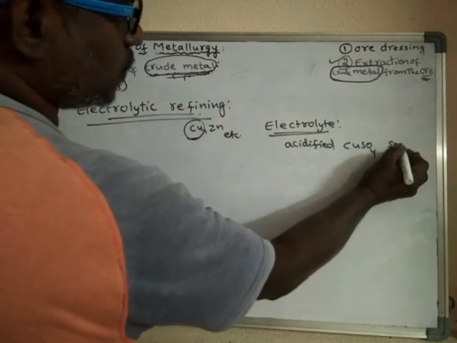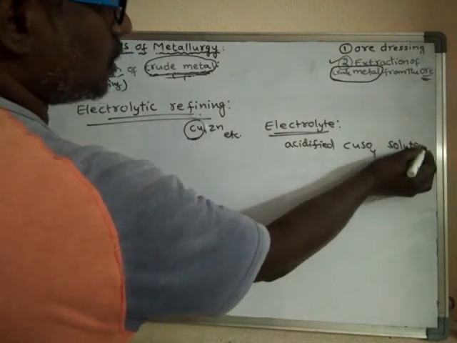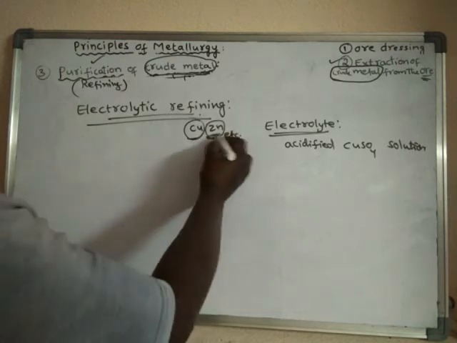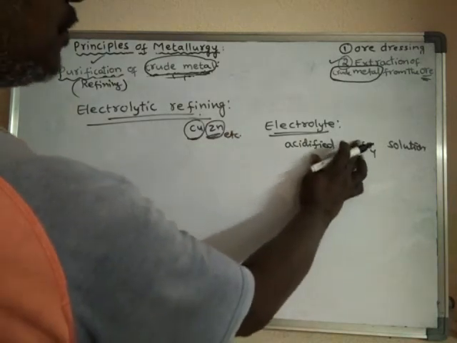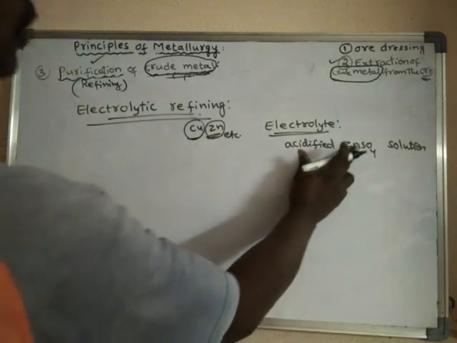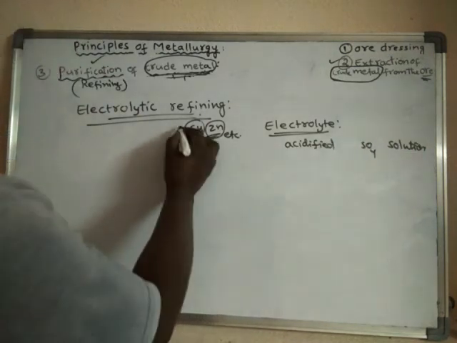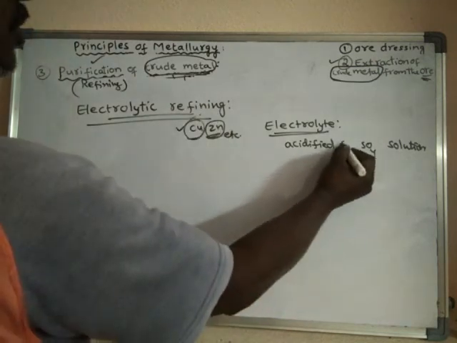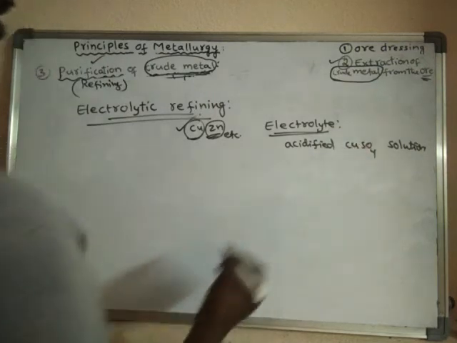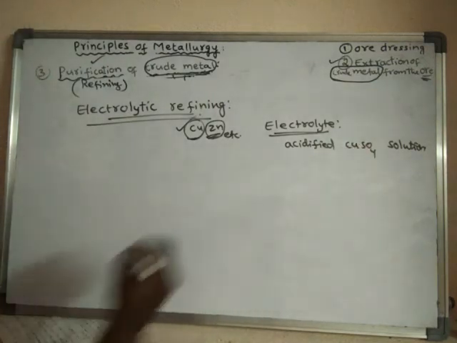Acidified copper sulfate solution acts as the electrolyte. If you want to purify zinc, then we have to take acidified zinc sulfate solution. We will discuss by taking copper.